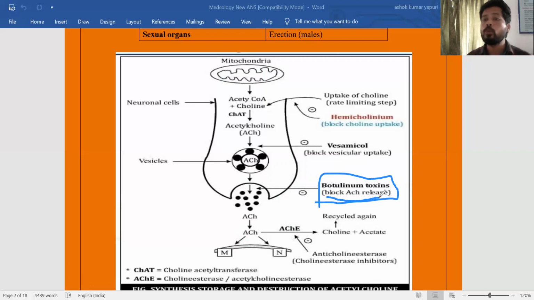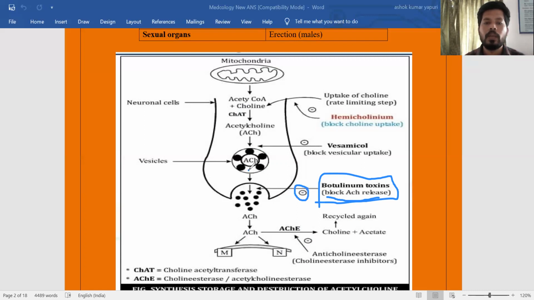Botulinum toxins are generally called Botox preparations. Even in cosmetics, there are Botox preparations like beauty creams that use this botulinum toxin. You can look up other sources on what botulinum toxin is and why it is used in cosmetic preparations like Botox. Here, it has a negative effect on acetylcholine release.